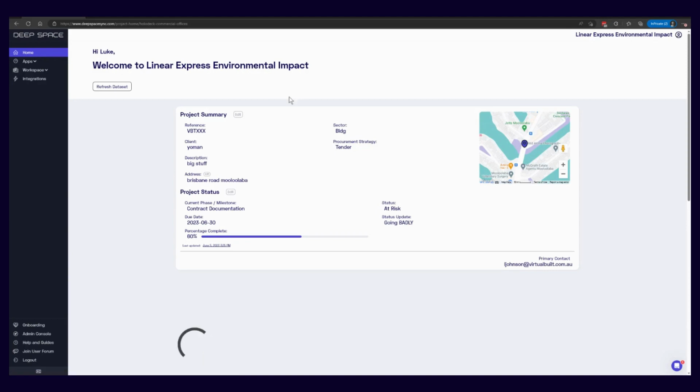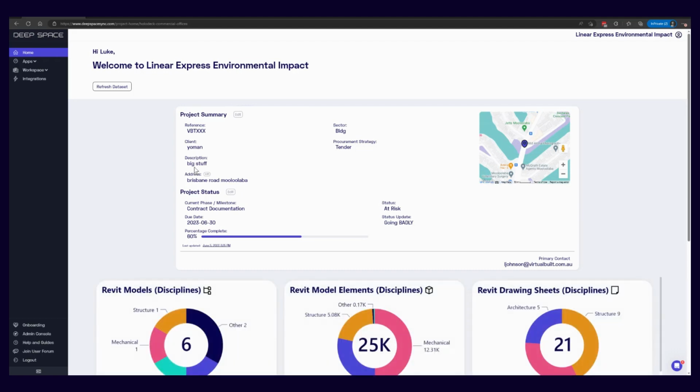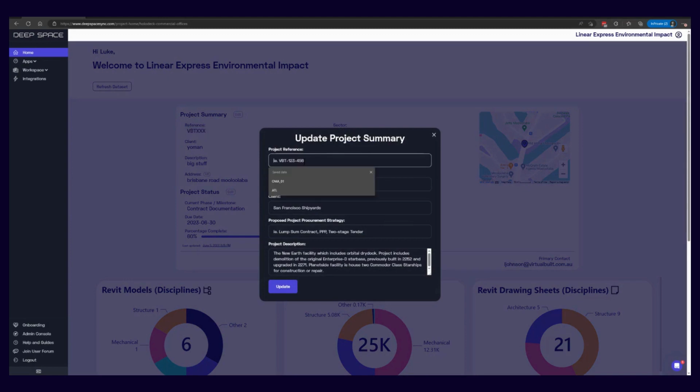So let's now look at some other details here. We have project summary. So the supported way to update things like our project identifier is via the project summary. So let's edit that. And we're going to set a new project identifier here.